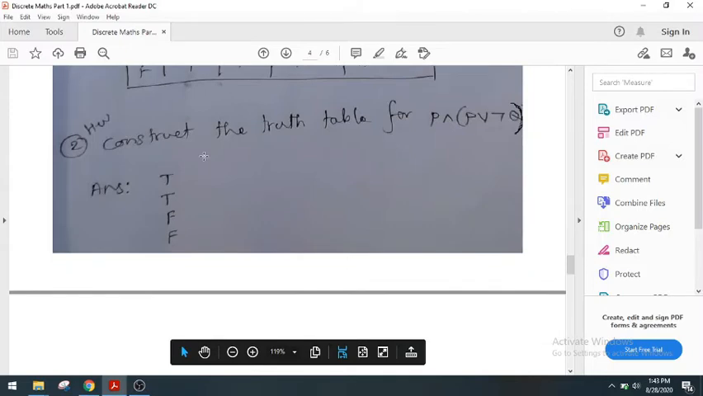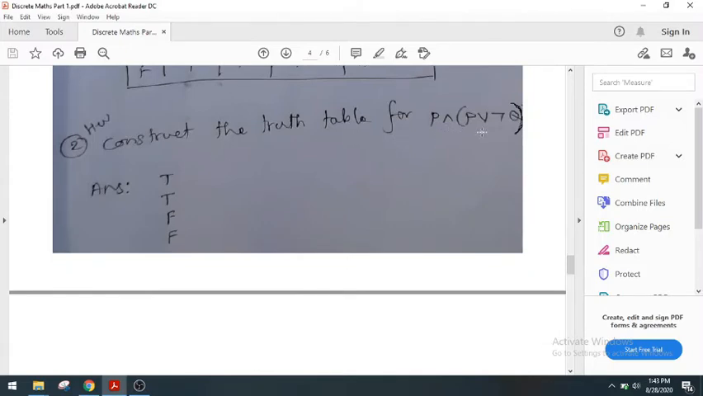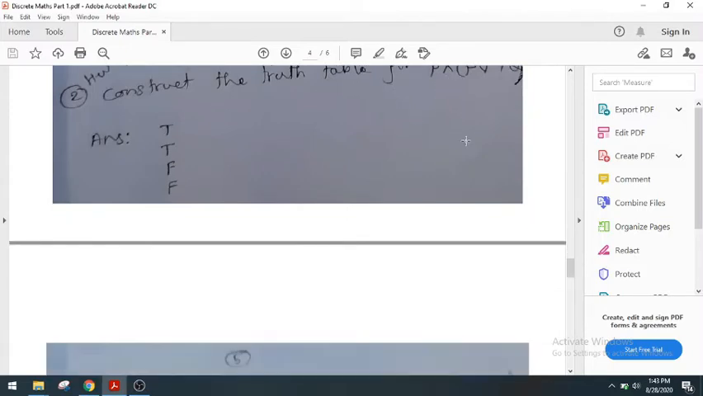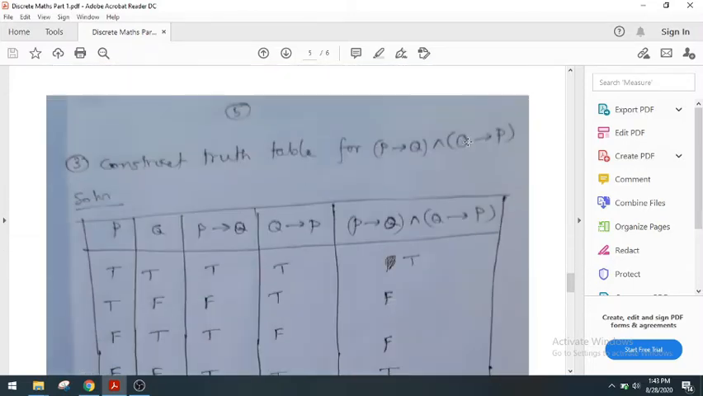Next, we can construct the truth table for this problem. I leave it for your home. You can do it at home, try to solve this.